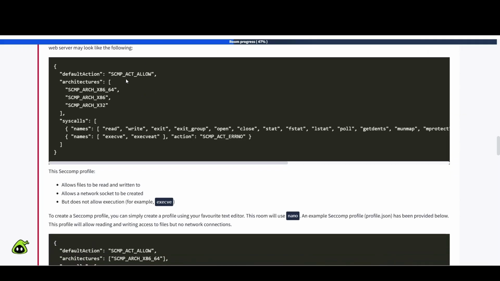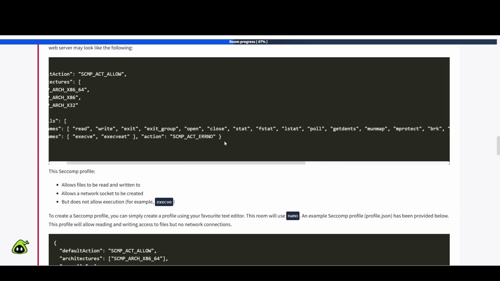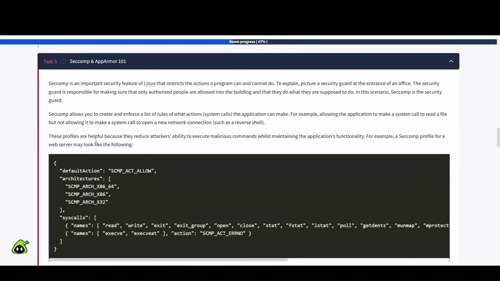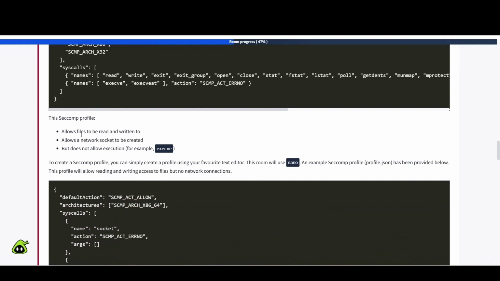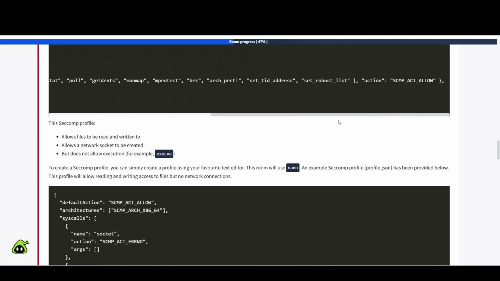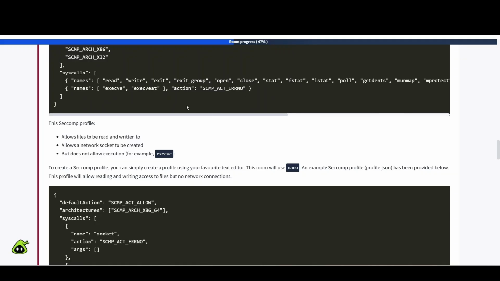So we have default action SCMP_ACT_ALLOW, and then here's a list of architectures, and then here's the syscalls, right? So names here says read, write, exit_group, etc. It's kind of like, I guess, similar to setting ACLs, access control lists, right? Setting those specific permissions that it's allowed to do. This seccomp profile allows files to be read and written to, allows a network socket to be created, but does not allow execution, for example execve, okay? As we can see here, it looks like that. So at the end here, action is right there. Okay, so there we go.